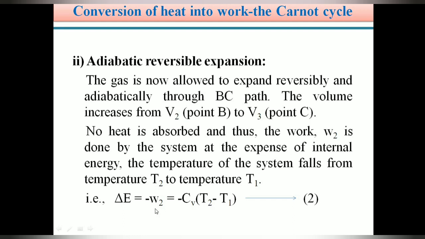Let the work be W2. Here internal energy change is negative. Therefore, internal energy decreases. If internal energy decreases, temperature decreases. Therefore, temperature decreases from T2 to T1. Delta E is equal to minus W2, which is equal to minus CV into T2 minus T1. Let this be equation 2.